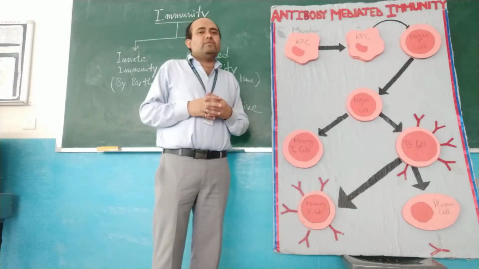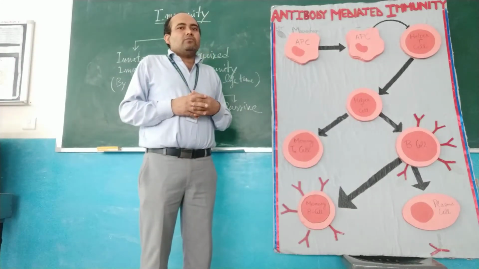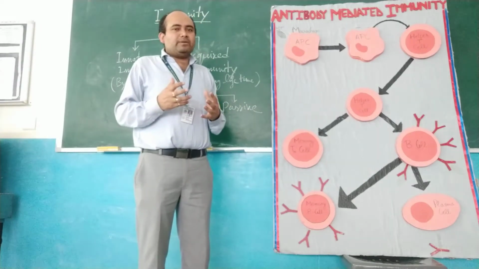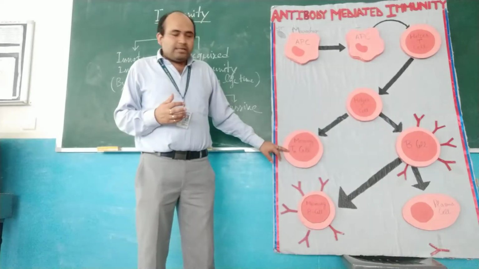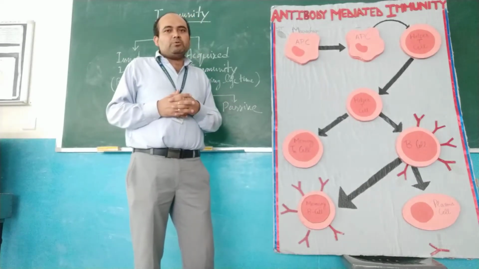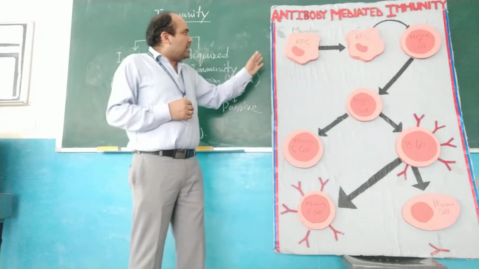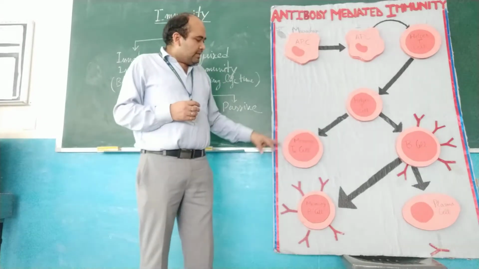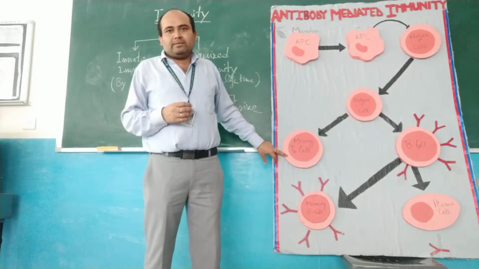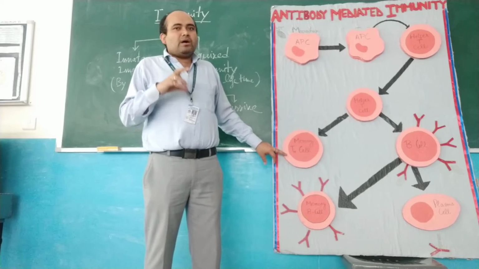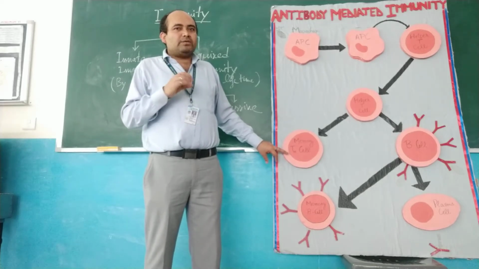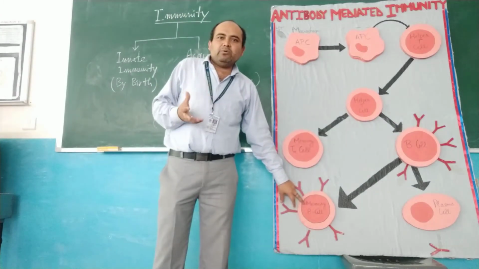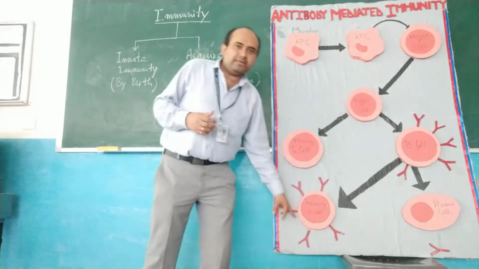And the first time you encounter any antigen, what will happen for the second time, when those pathogens again enter your body? There is another type of cell known as the memory T helper cell. Memory cells mean that this process will not take place again and again. When the antigen comes a second time, it will directly stimulate this memory cell. Memory cells actually have the memory of how to produce the antibodies. So they will directly produce memory B cells, and memory B cells will produce these antibodies.